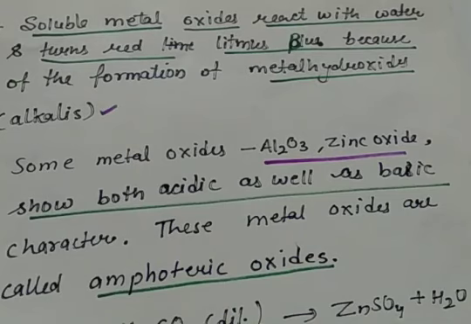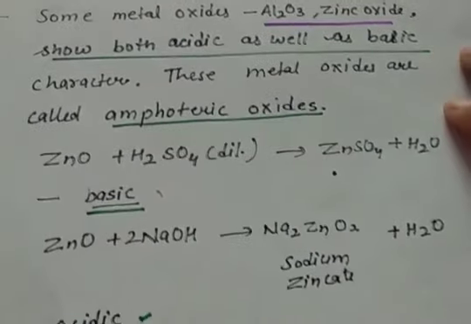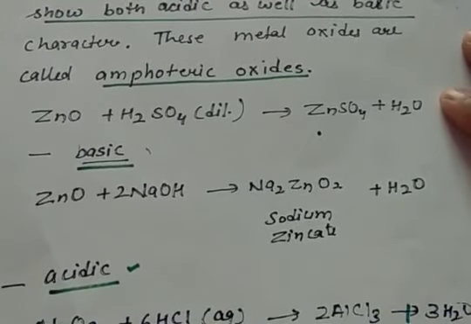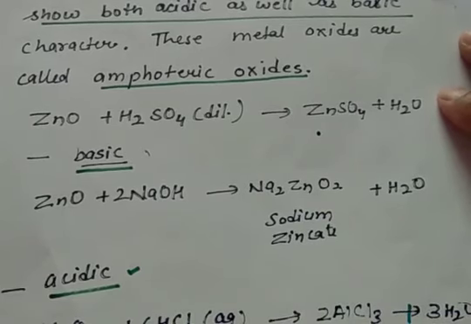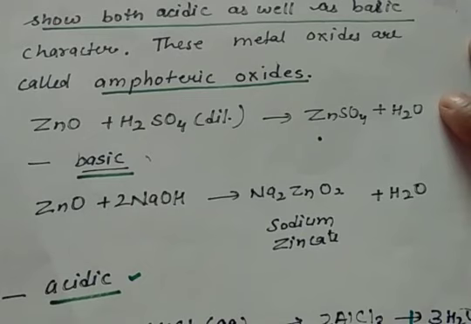Some of the metal oxides, like aluminium oxide and zinc oxide, show both acidic as well as basic character. That means sometimes they behave as proton donors, sometimes as proton acceptors. So on the basis of that, they can be acidic as well as basic. So these metal oxides are called amphoteric oxides. For example, you can see that ZnO, zinc oxide, when dissolved in dilute sulfuric acid, then this zinc, as it is more reactive compared to hydrogen, displaces hydrogen from the acid and it becomes zinc sulfate.